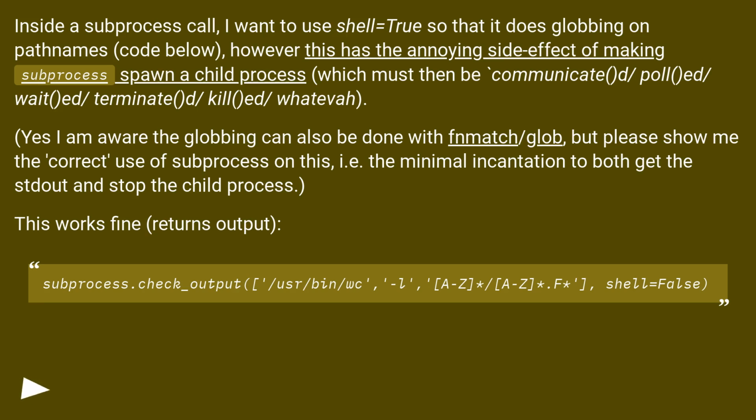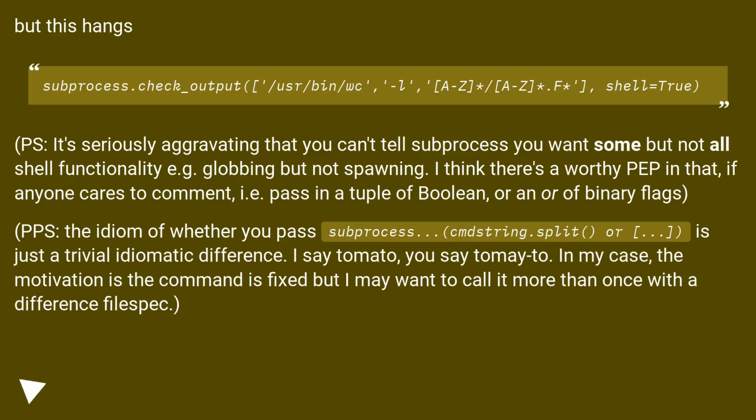Yes, I am aware the globbing can also be done with match/glob, but please show me the correct use of subprocess on this, i.e. the minimal incantation to both get the stdout and stop the child process. This works fine, returns output: bufsize=1, shell=False. But this hangs: bufsize=1, shell=True.